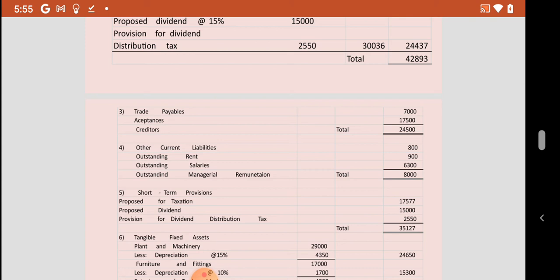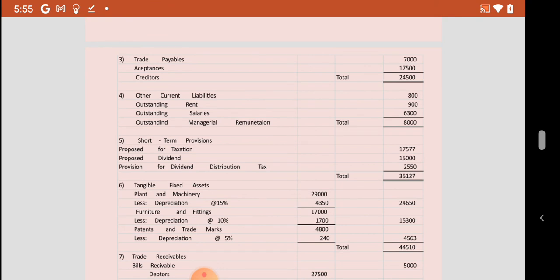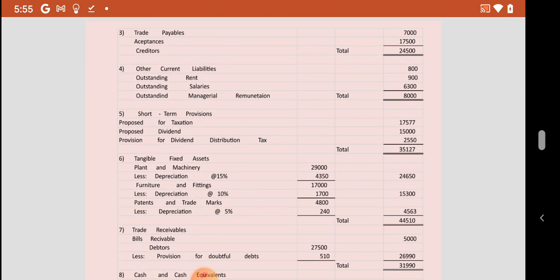Then we have the trade payables note, with two items. One is the trade payables and acceptances, amounting to creditors of 24,500. Here we also have the other current liabilities totally amounting to 8,000. Short-term provisions have three items: proposed taxation, proposed dividend and provision for dividend distribution tax, totally amounting to 35,127.